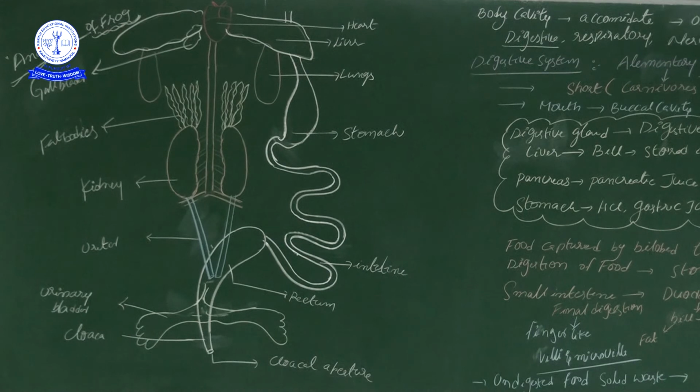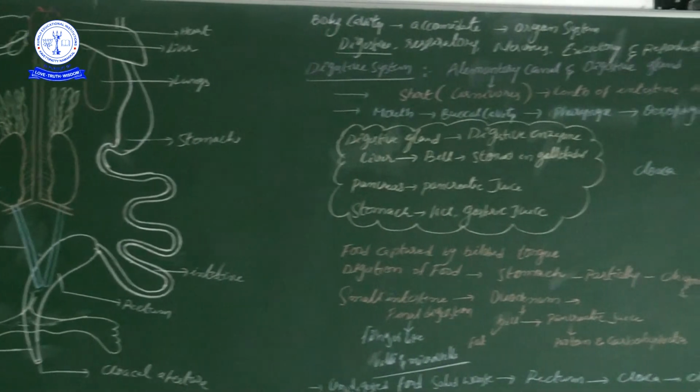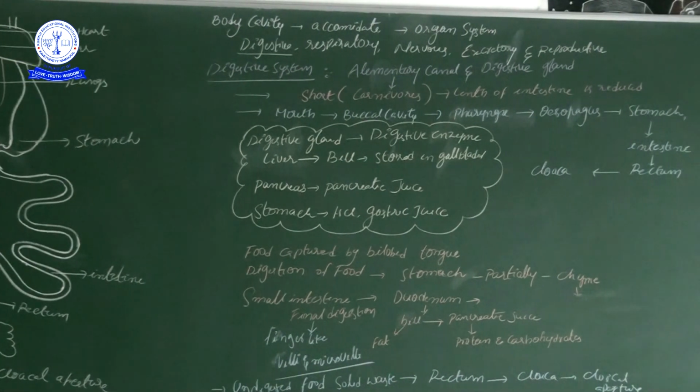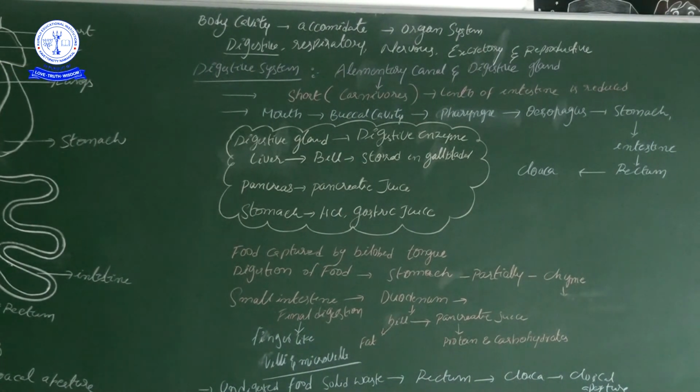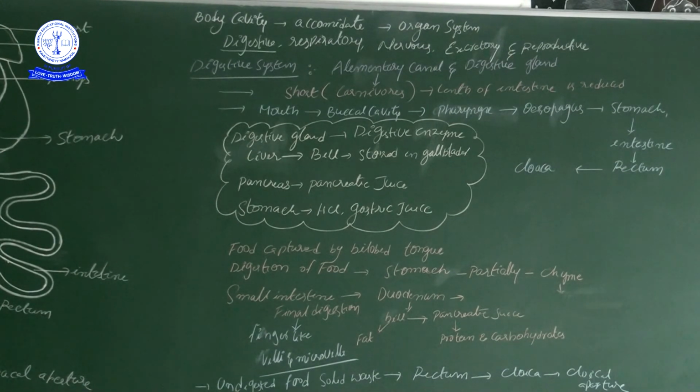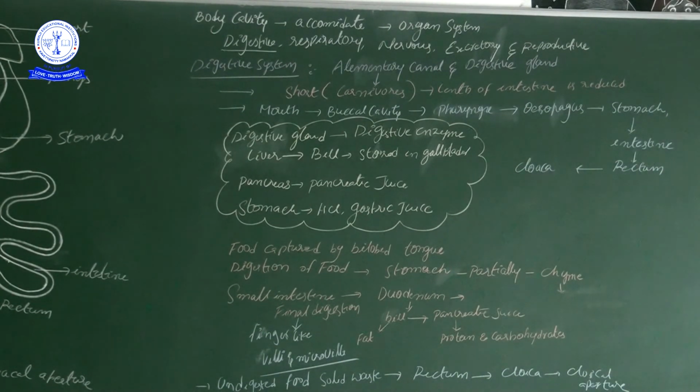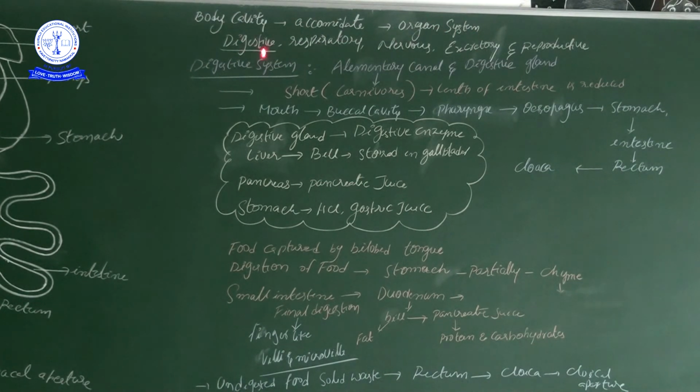That's all. Now if you come to the theoretical explanation of this diagram, in our textbook some statements are given. Those statements I have written on the blackboard. Those are about the body cavity. The body cavity accommodates several organ systems. What are the organ systems?